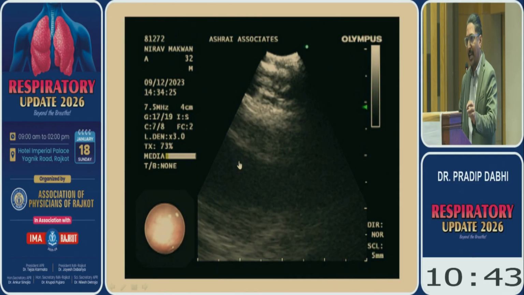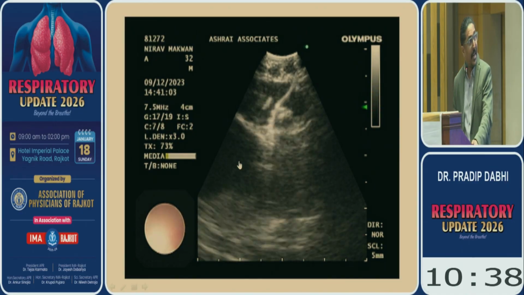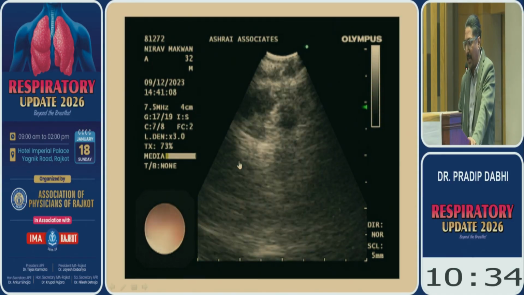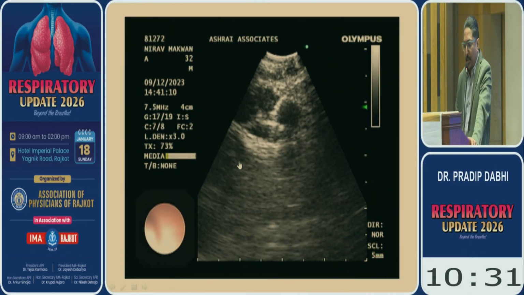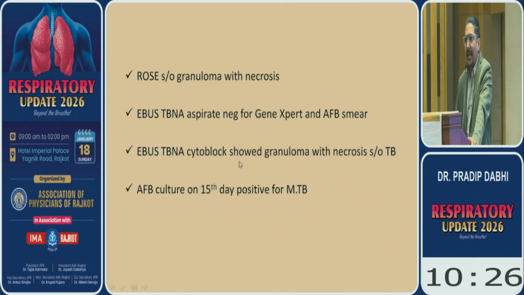Then with real-time ultrasound, we pass the lymph node needle. The same needle passes through the working channel of the bronchoscope. It's a dedicated EBUS needle. We take samples from these lymph nodes. And the rapid on-site evaluation, as Yagnesh mentioned, came as granuloma with necrosis. GeneXpert is negative. Finally, AFB culture is positive. So here the EBUS has changed the management. The patient is a known case of cancer and it came as tuberculosis. We started him on ATT and he is absolutely fine.